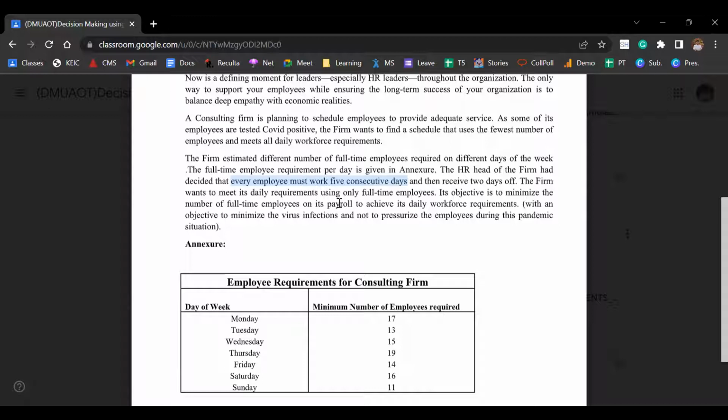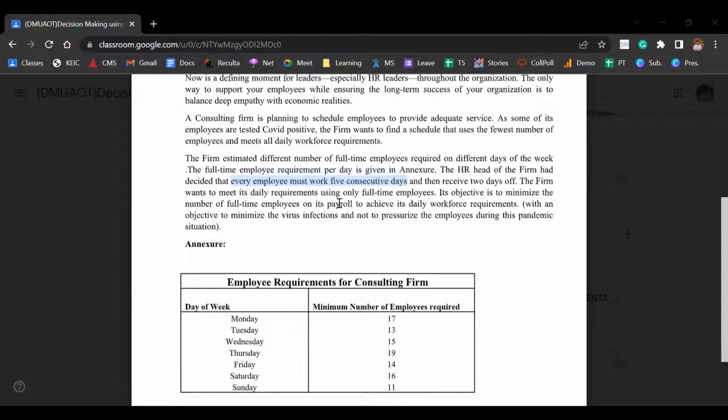So I'll just go through this solution on Excel. Basically, if the employee starts on Monday, so let's say there are 6 people who start on Monday, then they'll work from Monday to Friday. If there are 3 people who start on Tuesday, they will work from Tuesday to Saturday, and so on. So basically what we have to build is this table. I'll just delete this table once and start afresh.